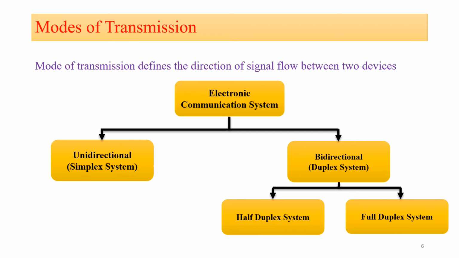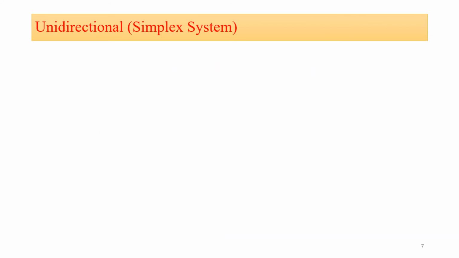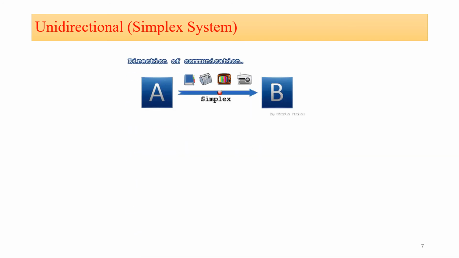Now this is nothing but the classification of the modes of transmission. Our modes of transmission are basically divided into two types, that is unidirectional or bidirectional, and bidirectional are again divided into two types, that is half duplex system and the full duplex system. Now the first mode of transmission, that is unidirectional or simplex system.